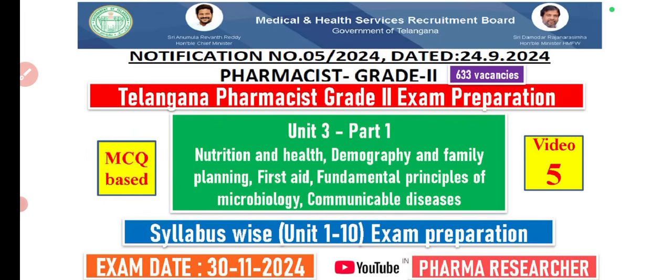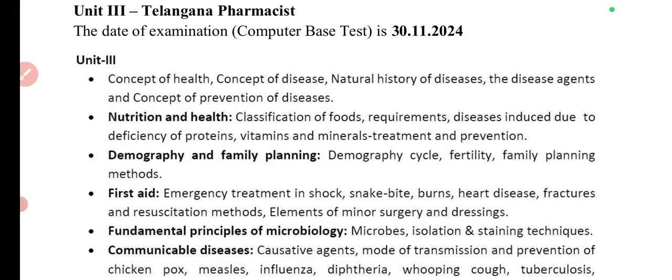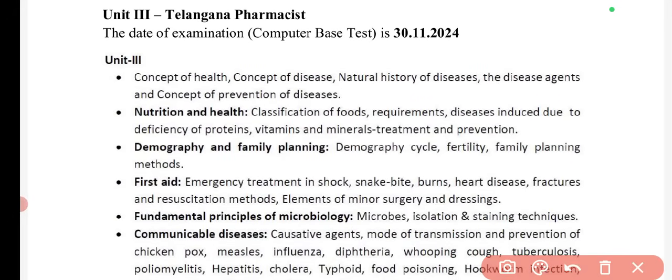In today's video, I'm going to start the third unit of the syllabus, which is basically about health education and community pharmacy, in which there are different topics: nutrition and health, demography and family planning, first aid, fundamental principles of microbiology, and communicable disease. Let's first see the complete syllabus, and what different subtopics are there. This is unit number 3, and this is part number 1 for this unit. This exam is going to be held on the 30th of November 2024.